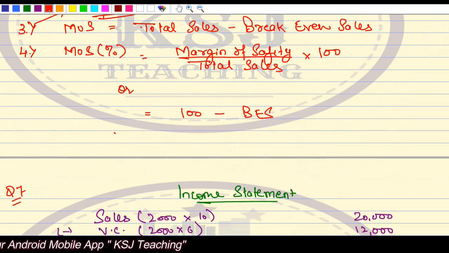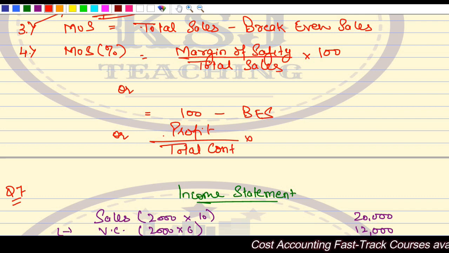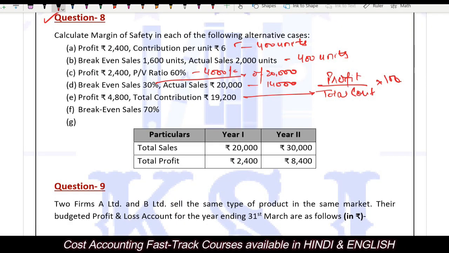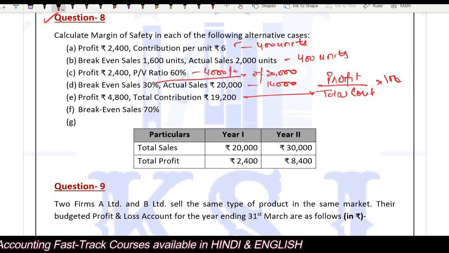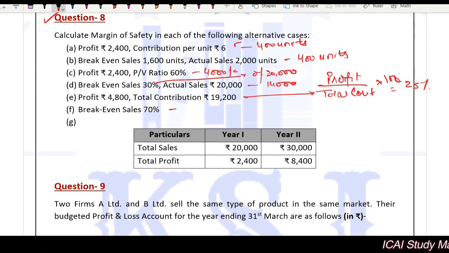Okay, I'll write it here. Profit divided by total contribution, multiplied by 100. That will give you the margin of safety in percentage. So this is how you will calculate it, and this will come out to be 25%. Break-even sales is equal to 70%. So margin of safety is 30%. Simple, 100 minus break-even sales. Clear?